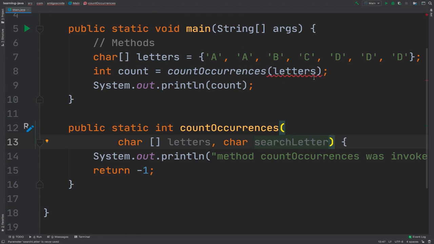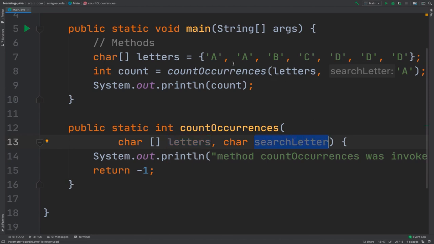Now again, this is complaining because I need to pass a letter. So I'm going to say comma, and again, this has to be a character, a character of type char. Now I do have both the actual letters inside as well as the search letter.